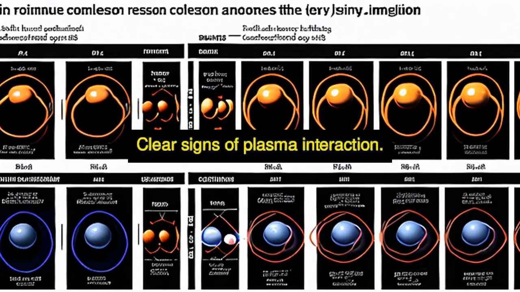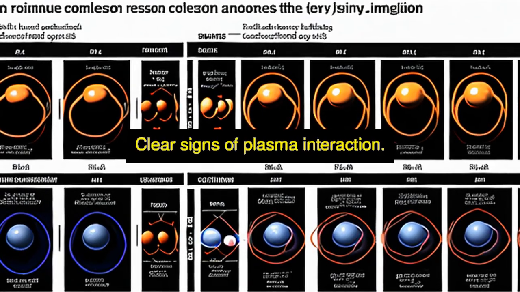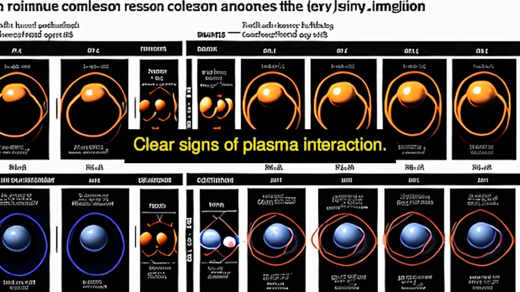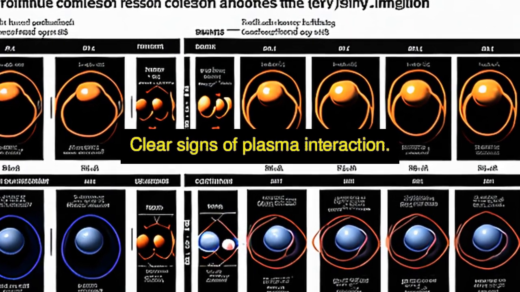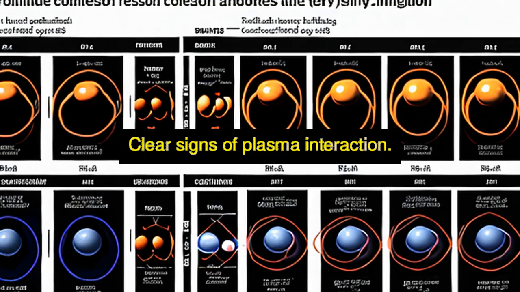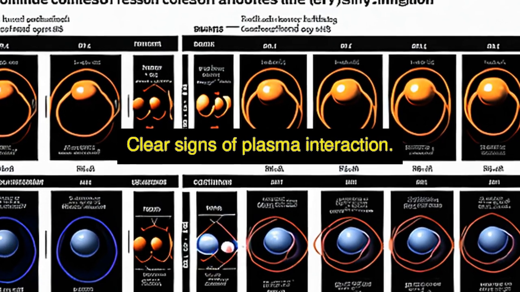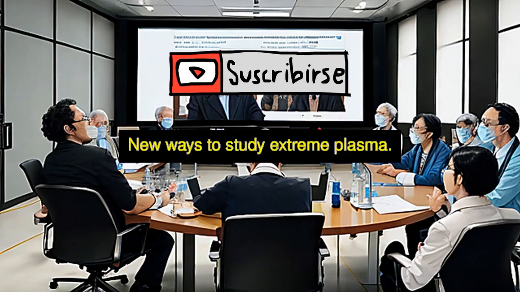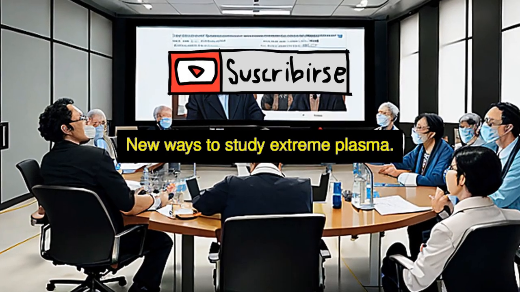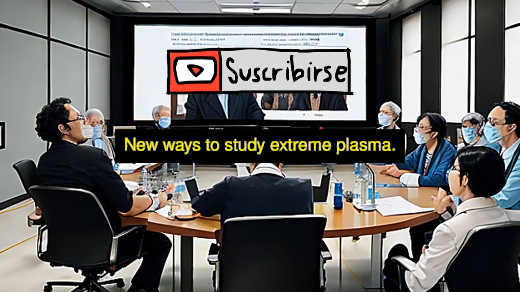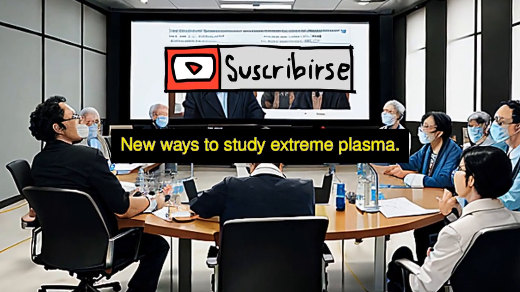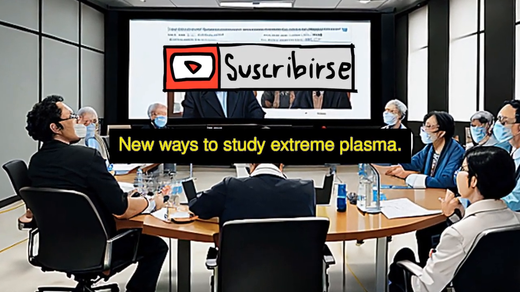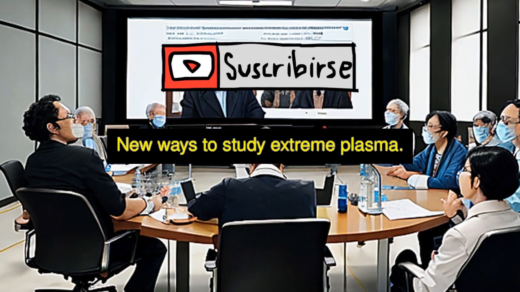The study concludes that the observed differences between heavy ion collisions and proton collisions provide a clear sign of the interaction between parton and plasma. This confirms that quark and gluon plasma collectively responds to disturbances. Although this result is solid, more accurate statistical measurements will be needed to discriminate between the different theoretical models. However, the work opens a new way to study the properties of quark and gluon plasma.